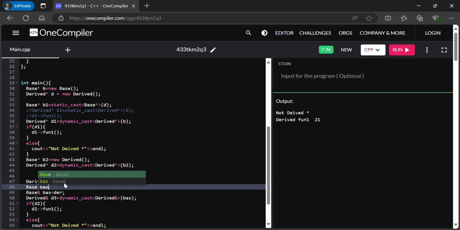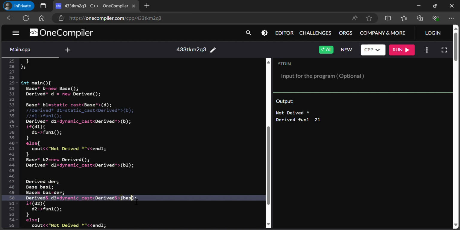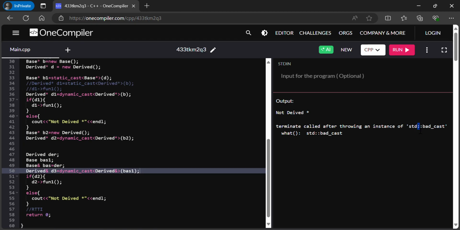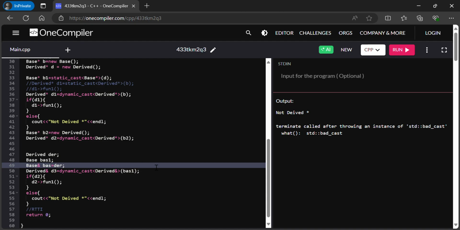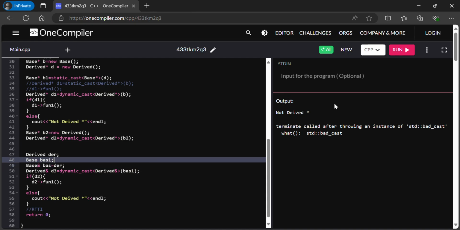I am creating another object, base one, and I'm going to cast this. If you see, I'm getting a bad cast exception. So for a pointer we'll get a null pointer, and for a reference we'll get a bad cast exception. So this is what dynamic cast means. Thank you.